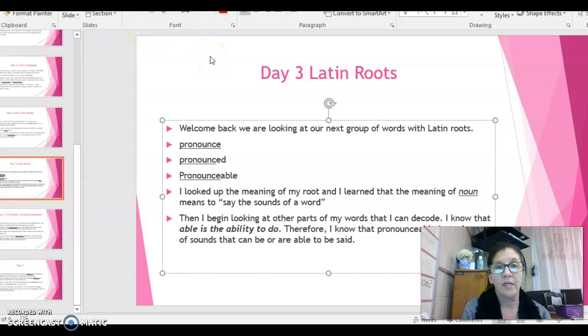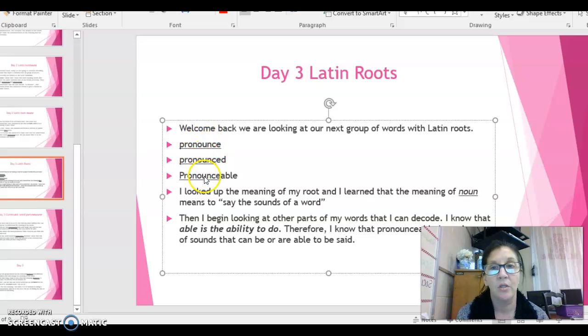We are looking at our next group of words with Latin root words and word parts. We are going to focus on our next three set of words that all have the same word part, but we are going to be working on decoding different pieces of it that are going to change the meanings of our words. So here we start out with pronounce.